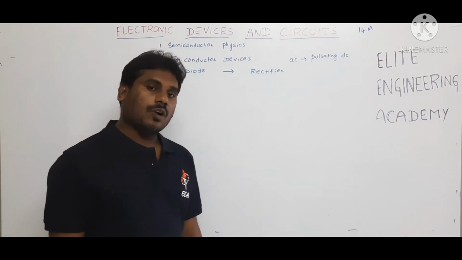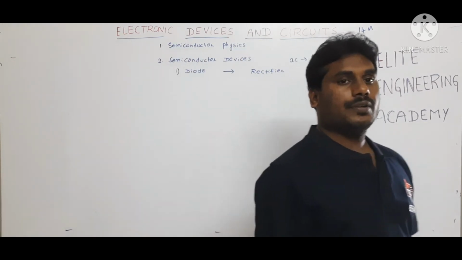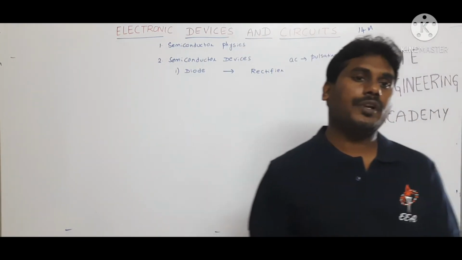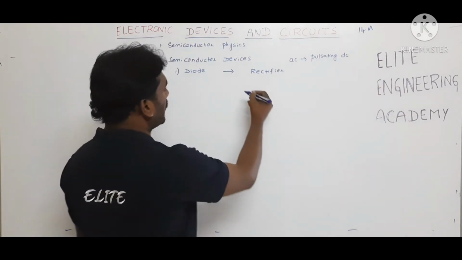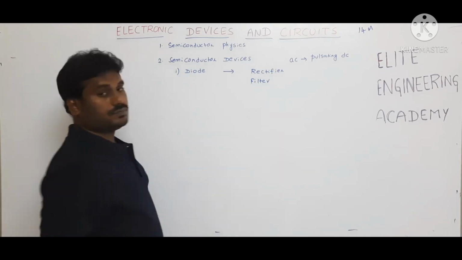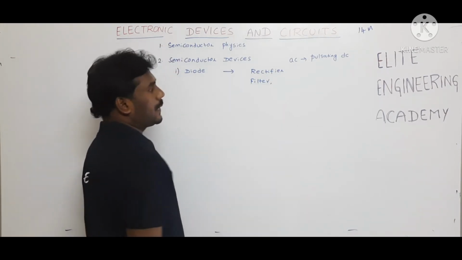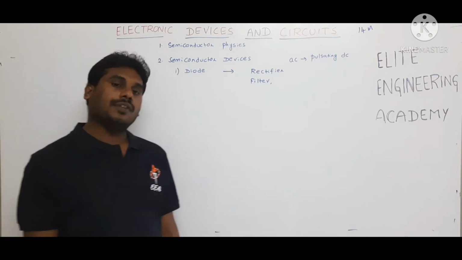It consists of an AC component also. We need to minimize this AC component. To minimize it, we go for a circuit called a filter circuit. After filtering, the output still has a small AC component.